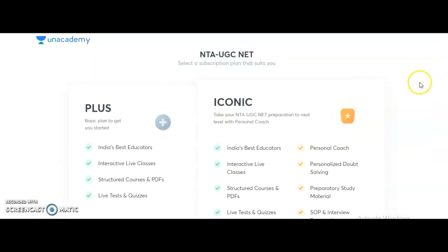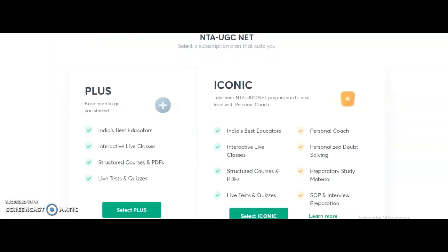And if you want to get the complete course as per the UGC syllabus, which is helpful to crack your JRF, that is the paid courses. Here there are two different types of subscriptions. One is the Plus subscription and the second one is the Iconic subscription. You may check the difference here.